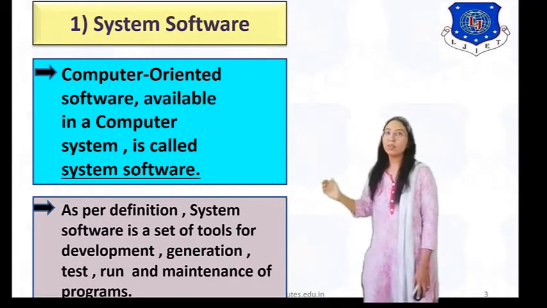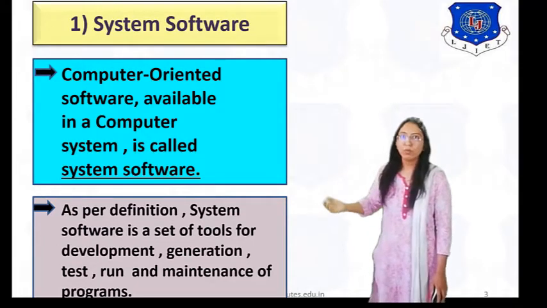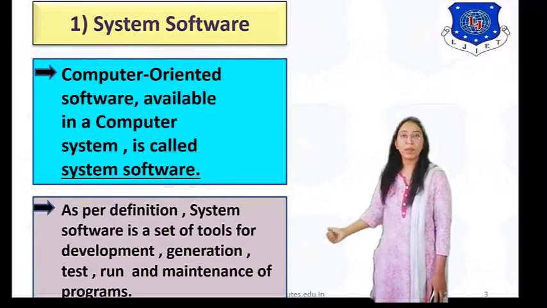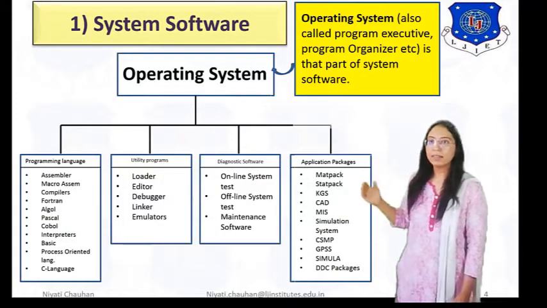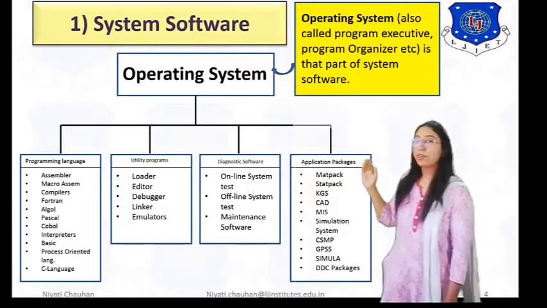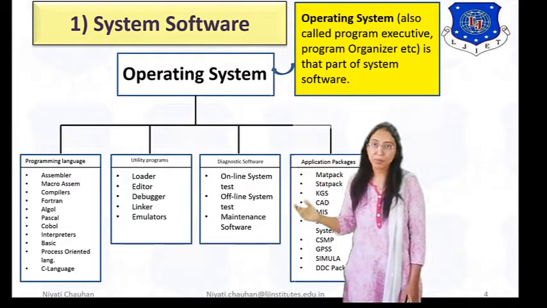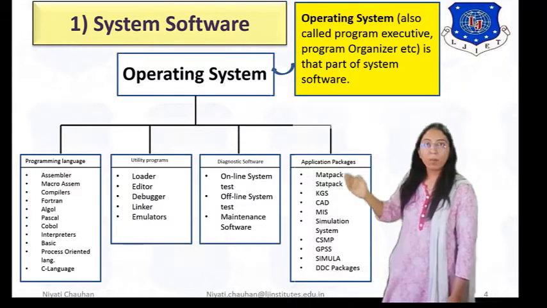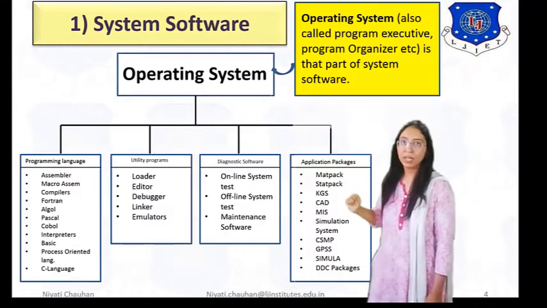So here we are using different tools for maintaining our programs. Here we are discussing the general structure of system software. In system software, an inbuilt operating system is available.